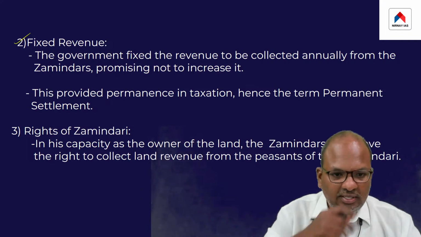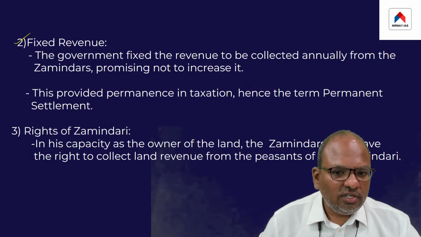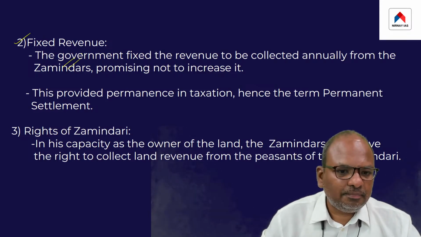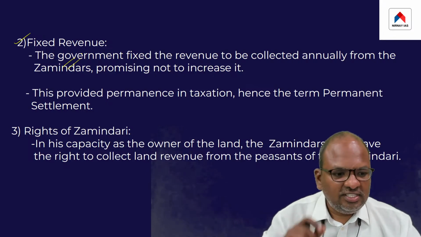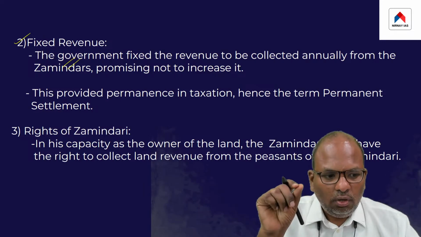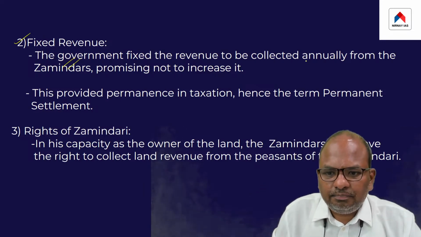Now take a look at the second feature. The government thereafter fixed the revenue to be collected annually from the zamindars. So the British also fixed the revenue to be collected annually from each zamindar.